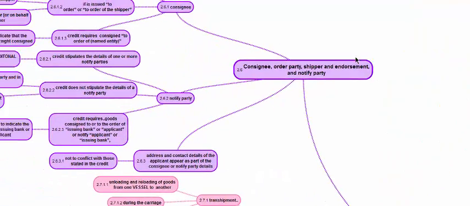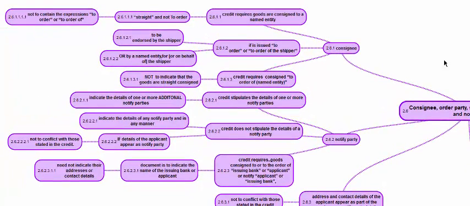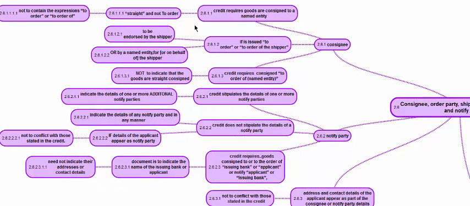Looking at consignee, notified party, and other related aspects. If the credit requires goods to be consigned to a named entity, that is a straight consignment and not to order, then the words to order or to order of or order should not appear. If it says consigned to Bank of America, it should not say consigned to Bank of America or order. It should not say consigned to the order of Bank of America. It should just say Bank of America.